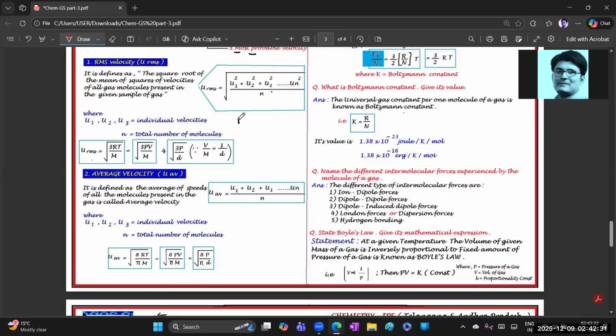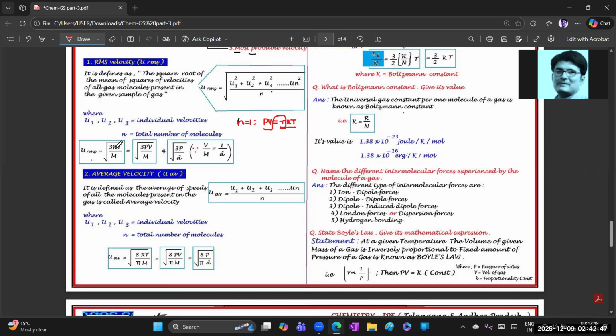Okay, so if n is equal to 1, according to ideal gas equation, generally what is the ideal gas equation? PV equal to nRT. If n value is taken as 1 mole, then PV equal to RT, isn't it?